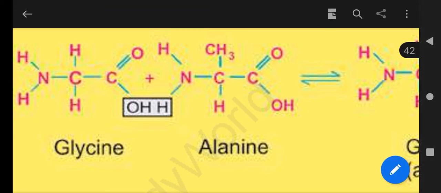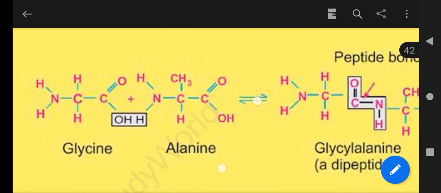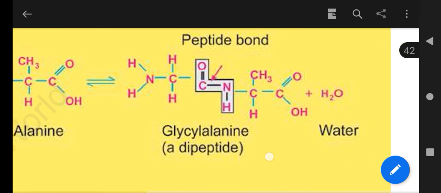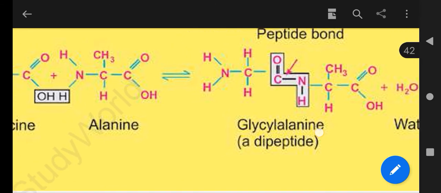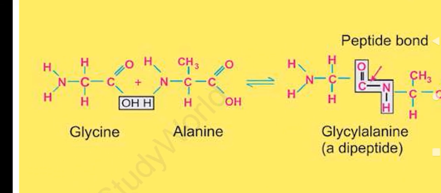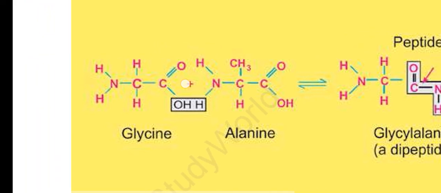H2N, the amino group. The hydrogen of the amino group of one amino acid and the hydroxyl of the carboxylic group of the other form a water molecule. The removal of a water molecule is called condensation, and the bond will be formed between the carboxyl carbon and the nitrogen.